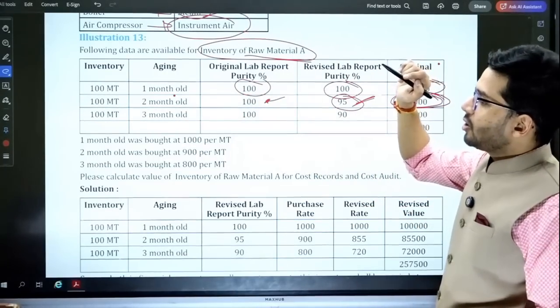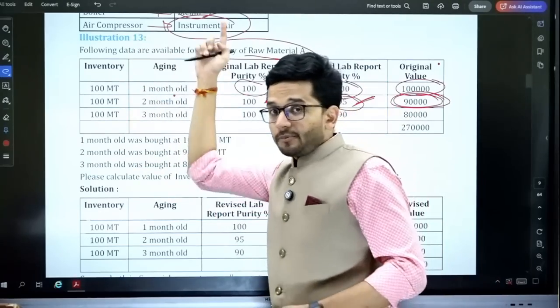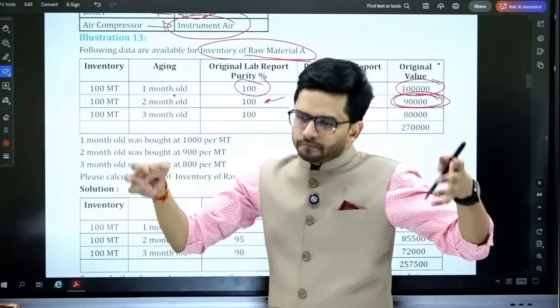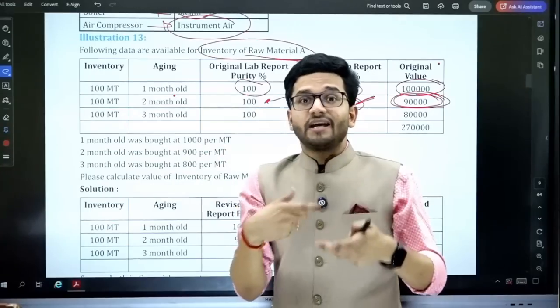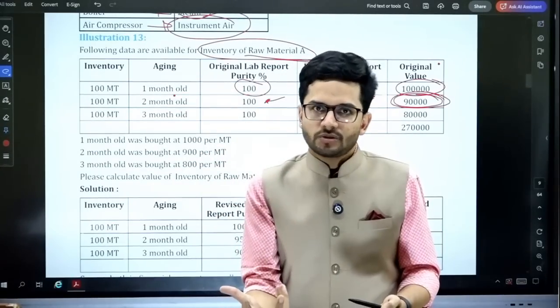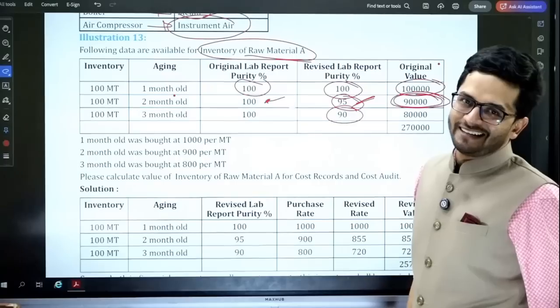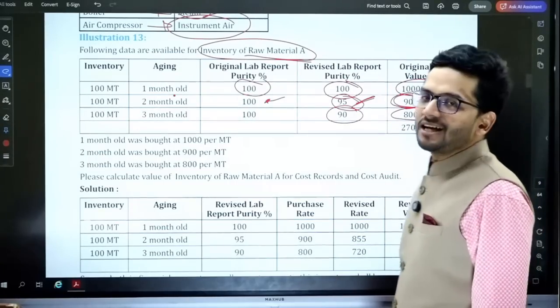3 months old, raw material is also there. Same raw material is there, but their purity has changed over the period of time. Purity has changed means, they have developed something which has reduced their efficiency. Their efficiency has reduced. Okay. So 3 months old, its efficiency is only 90%. And it was purchased for 80,000 rupees.